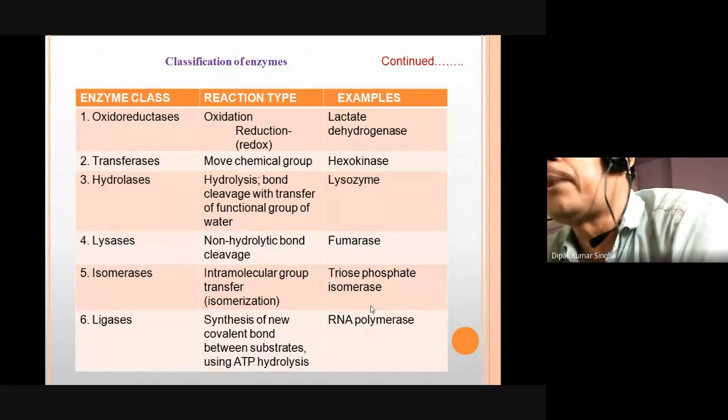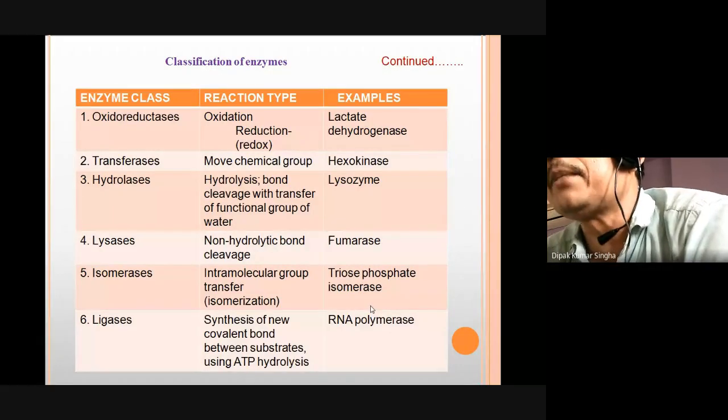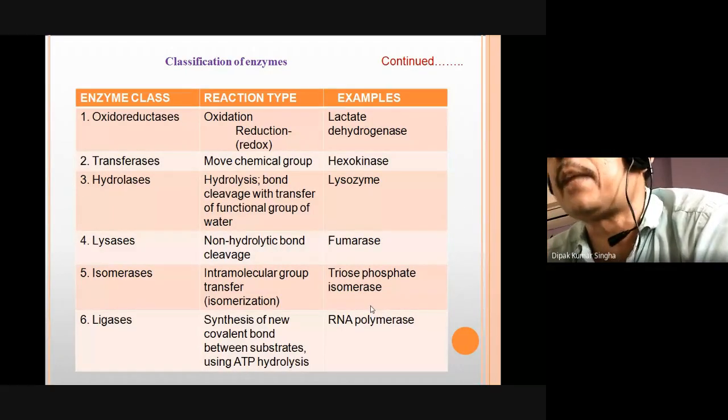So you can remember only the first digit. EC, say, 1111 is lactate dehydrogenase, and the 1 means oxidoreductase. This enzyme number and the name is very much fixed.